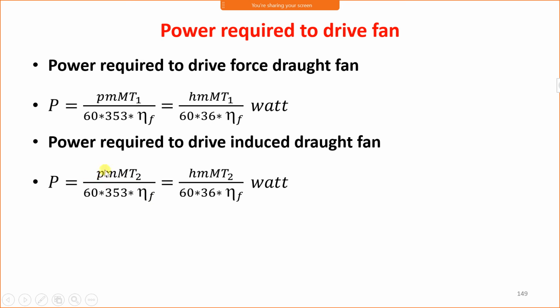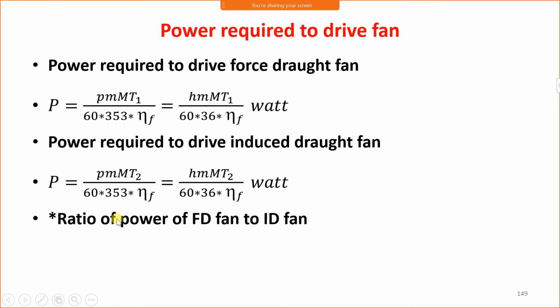And in terms of small h: small h into small m into capital M into T2 upon 60 into 36 into efficiency of fan. In this case we have to consider the efficiency of the induced draught fan, and in the earlier case the efficiency of the forced draught fan, and the unit is watt. Here we are considering T2 because the induced draught fan handles flue gases, and the temperature of flue gas is taken as T2.